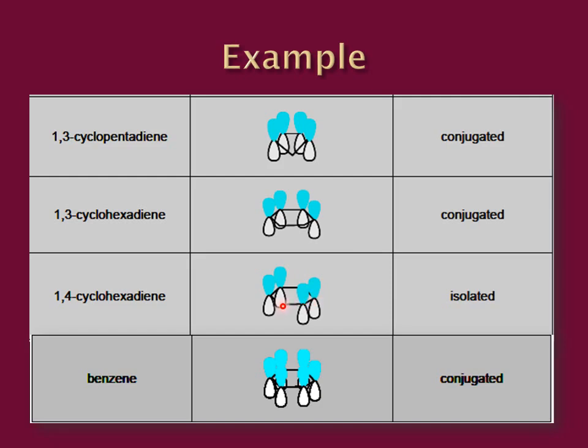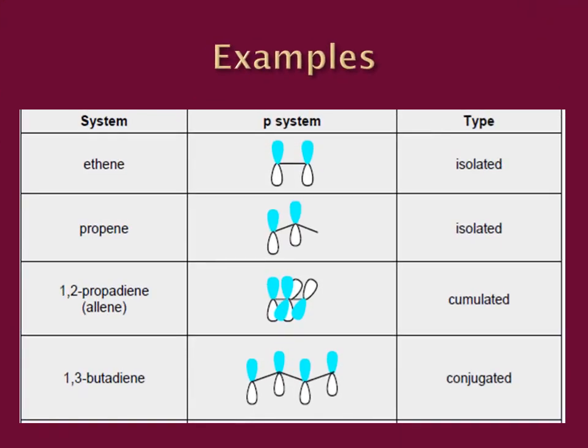Another example is benzene. You know that benzene has alternating double bonds and single bonds, 3 single bonds alternating with 3 double bonds. And the p orbitals are spread over the whole system. That is why it is called a conjugated system. Some other examples. Ethene is an isolated system because this double bond is present between only 2 carbon atoms and is not extended over the system. There are no further carbon atoms to extend this p system. That is why it is an isolated system.